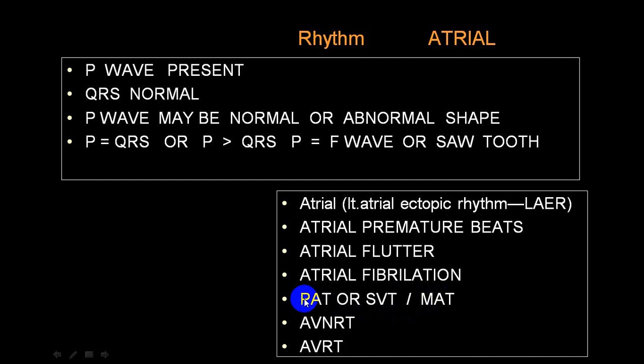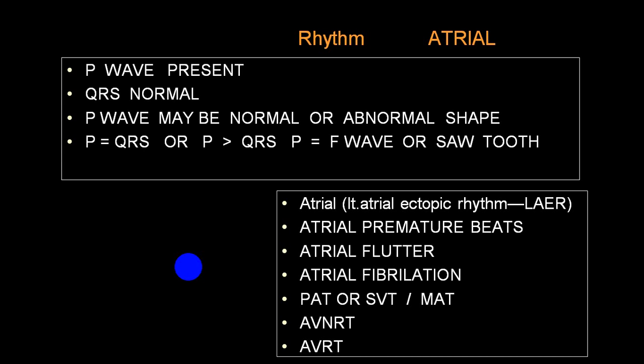Now usually in the case of a paroxysmal atrial tachycardia, you will have a run of a normal rate followed by a sudden paroxysm of atrial tachycardia, where the P wave may be abnormal and the rate is tachycardic. While in an SVT, usually P waves are not seen and the rate is more than 150, and by and large it is continuous. While in a multifocal atrial tachycardia, all P waves are abnormal. You will have multiple P waves of abnormal shapes, but rate-wise it will be tachycardia. The RR interval will be constant.